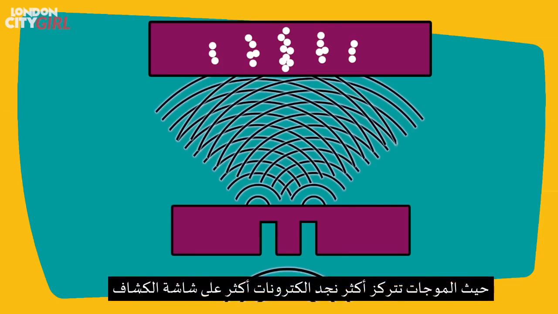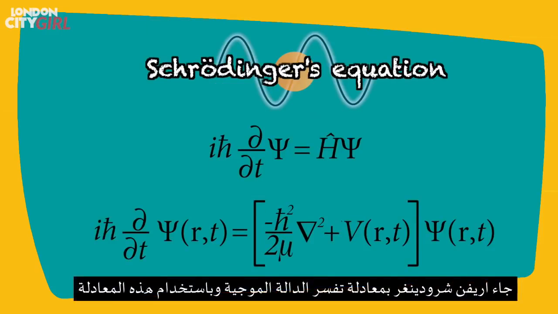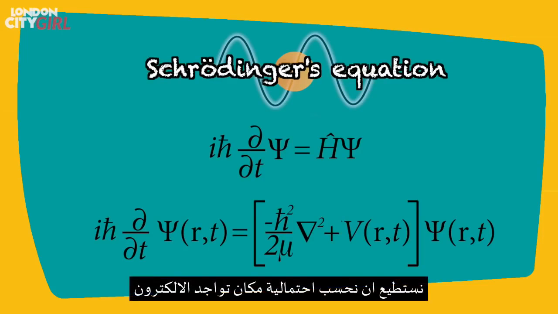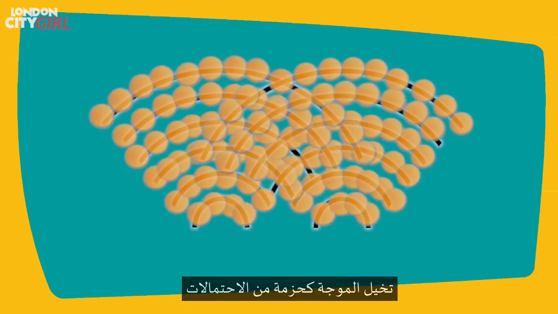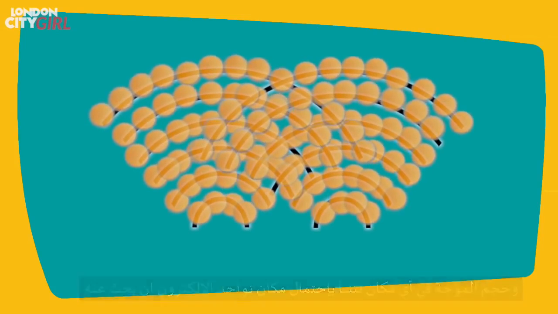Where the waves are most intense, we find more of the electrons on the detector screen, and where they cancel each other out, there are no electrons on the detector screen. Erwin Schrödinger came up with an equation for the electron's wave function, and using this equation, we can find out the probability of the electron being in a particular location. Think of the wave as a bundle of probabilities, and the size of the wave in any location predicts the likelihood that the electron will be found there if it is looked for.